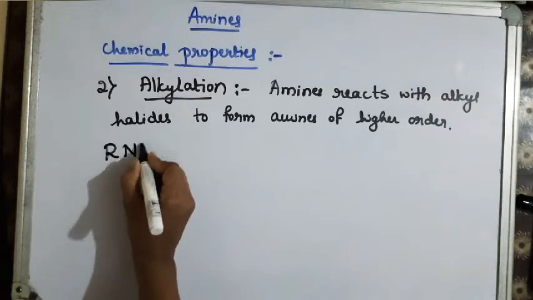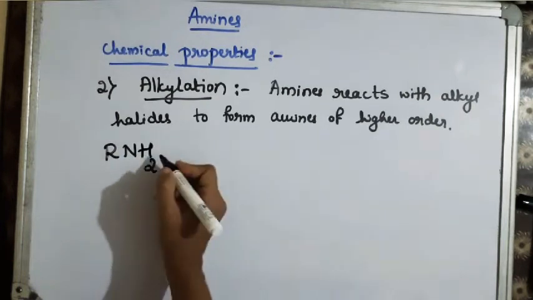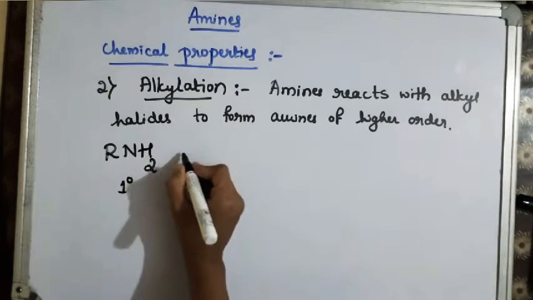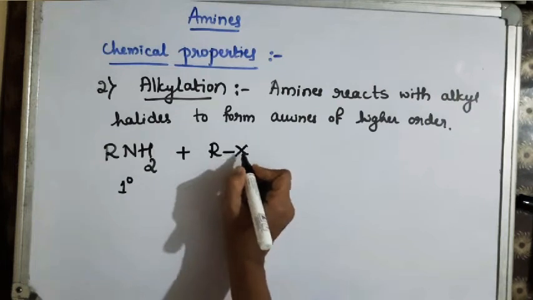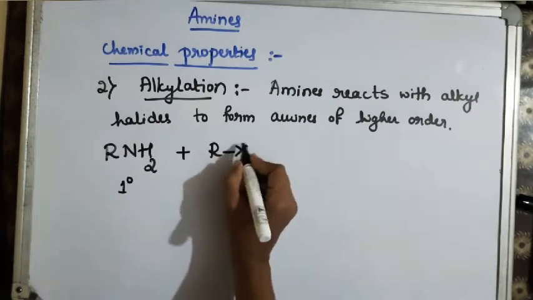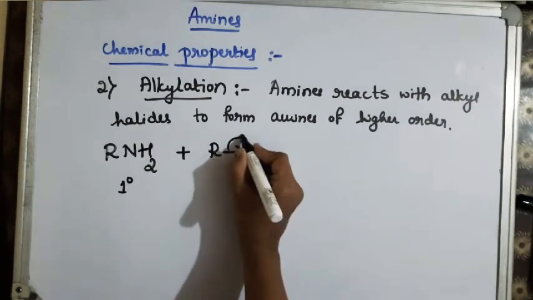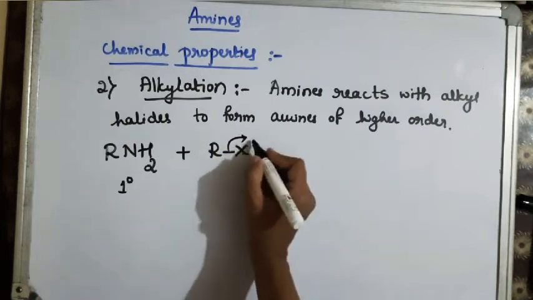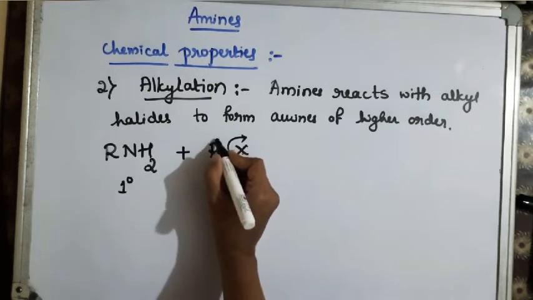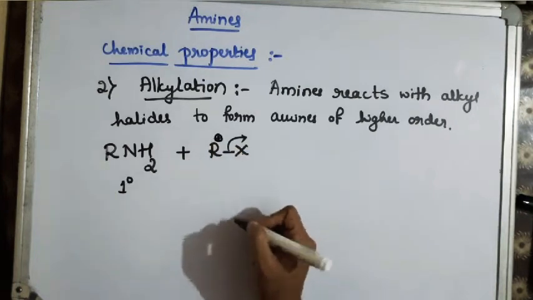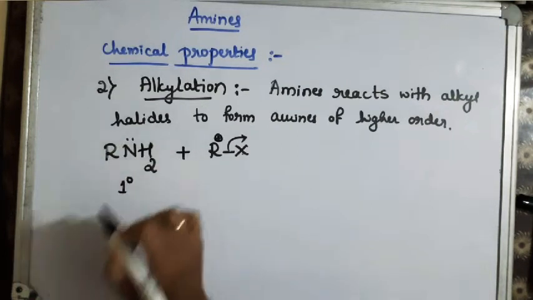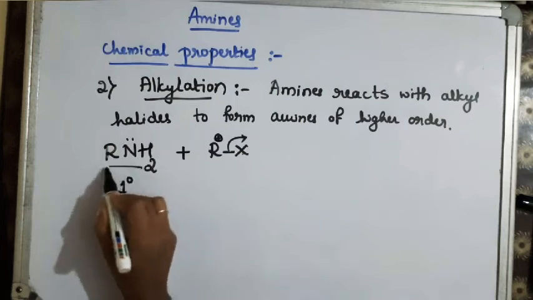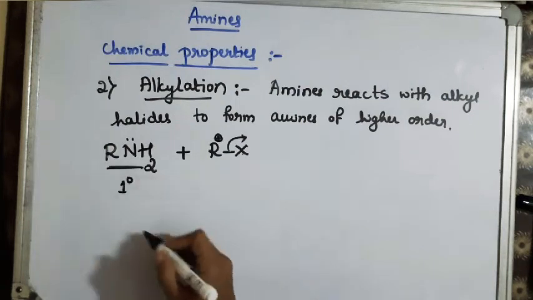Primary amine is represented as RNH2. So when primary amine is treated with alkyl halide, here you know that carbon halogen bond is polar in nature. So X is more electronegative. It readily goes out as X minus. So when it goes out as X minus, the alkyl group or the carbon bears the positive charge, which is electron deficient. So as it is electron deficient, the lone pair of electrons which are present on the nitrogen makes this whole molecule act as a nucleophile.